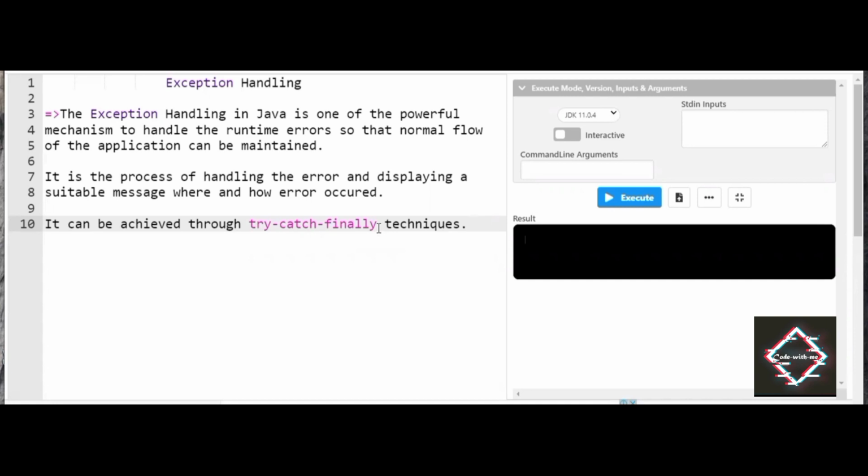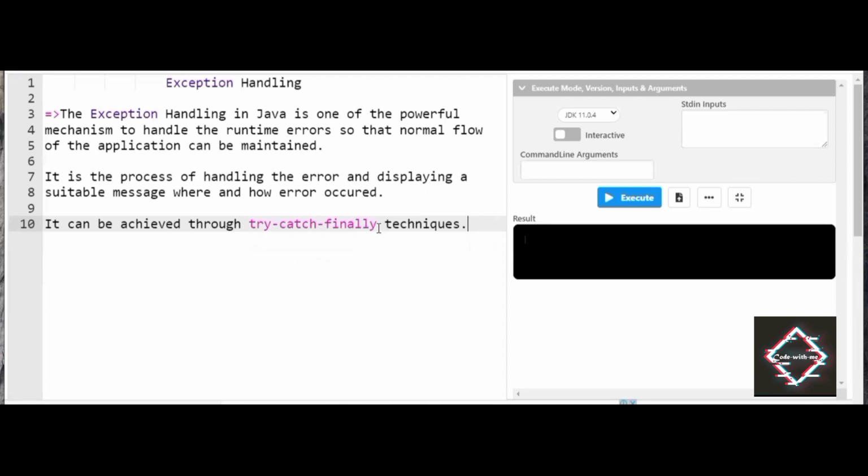Code with me. So friends, in this session of Java programming language, we will be discussing another important topic of Java, that is exception handling. I assume that you are aware that the concept of advanced Java starts with exception handling. In this video, I'm not going to cover the entire concept of exception handling in one video, perhaps it takes too much time. So I'll be making sub videos. This is the first part of exception handling, and the rest of the videos will be updated very soon.